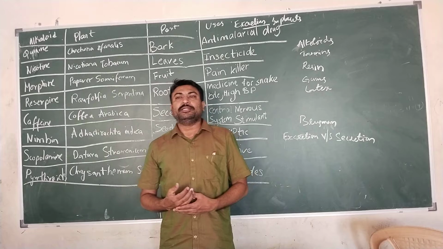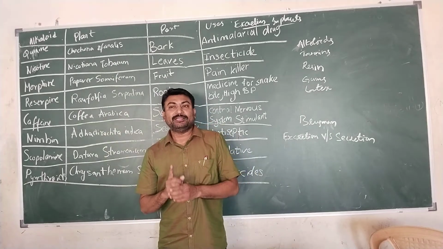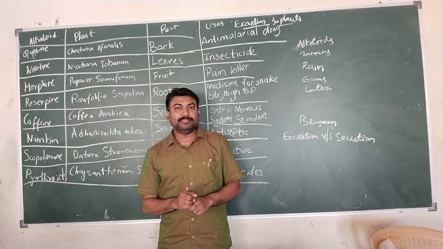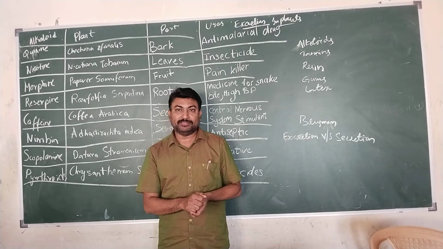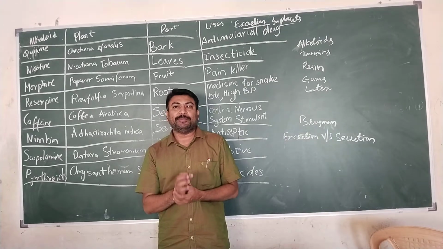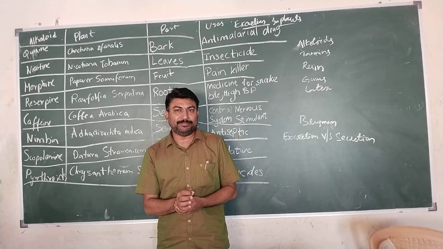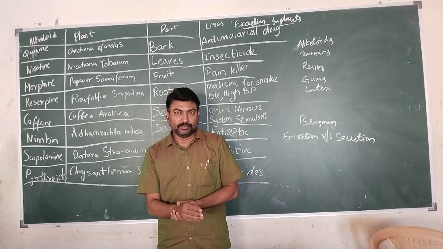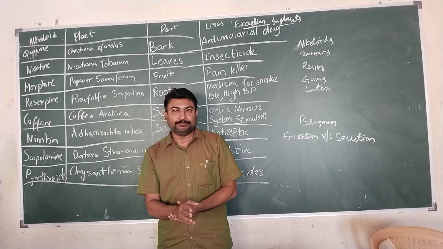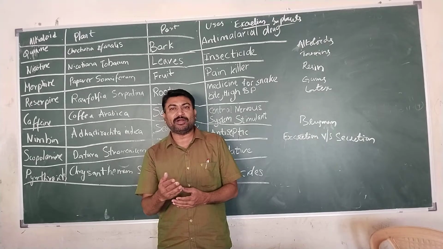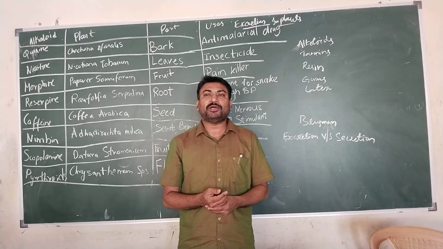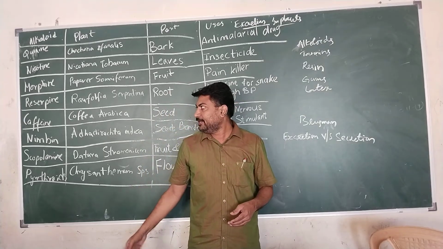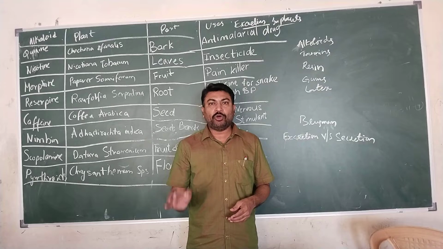But one thing you have to understand: metabolism occurs at a faster rate in animals and human beings when compared to plants. In plants the metabolic activity is very slow. Whether it is respiration, digestion or any other process, they take place slowly.